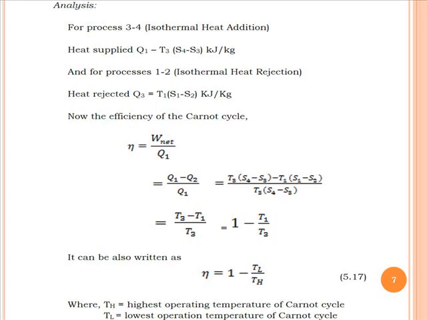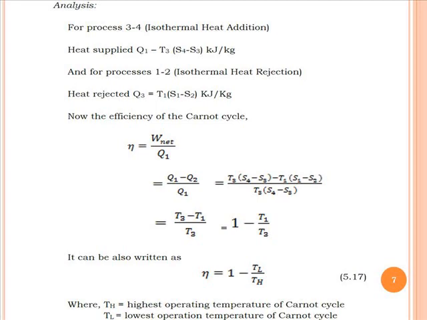Upon simplification we will get T3 minus T1 divided by T3, which is equal to 1 minus T1 by T3. We can also rewrite the efficiency as 1 minus TL by TH, where TL is the lowest operating temperature of the Carnot cycle and TH is the highest operating temperature of the cycle.